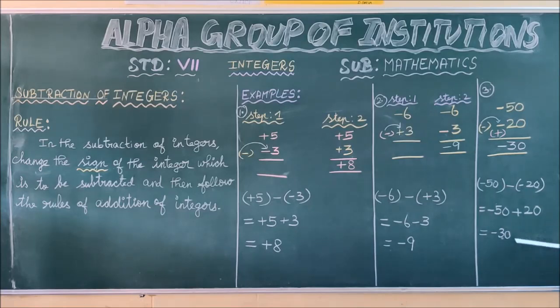And for the sign of the answer, you have to find the larger number among the given two numbers, ignoring the signs. So you get 50 and 20. Which is the bigger one? 50. So the sign for the 30 is minus only. So you get the answer minus 30. I hope you have understood the subtraction of integers. It's clear, children.